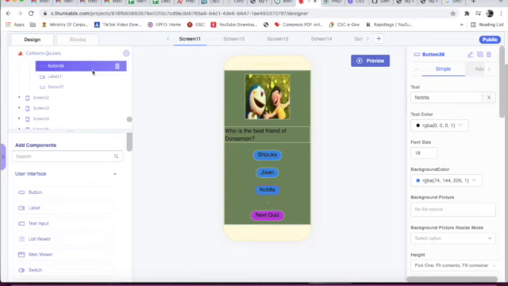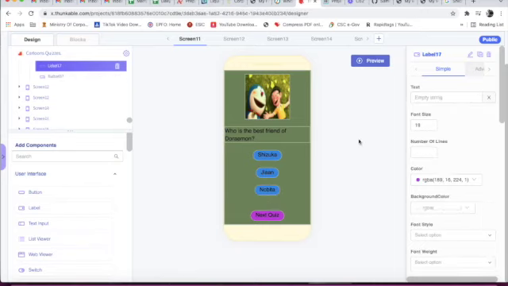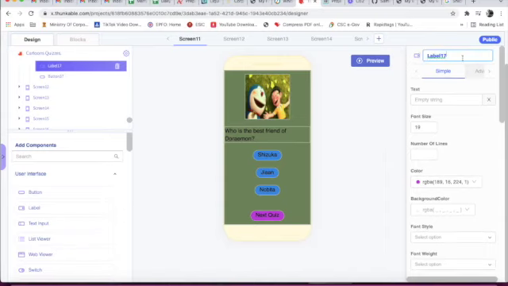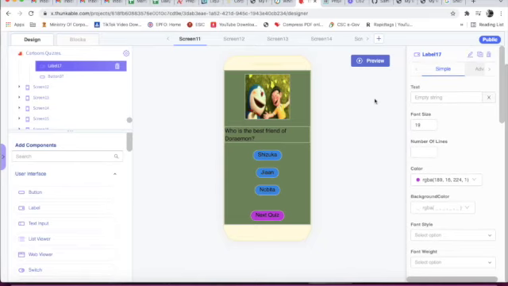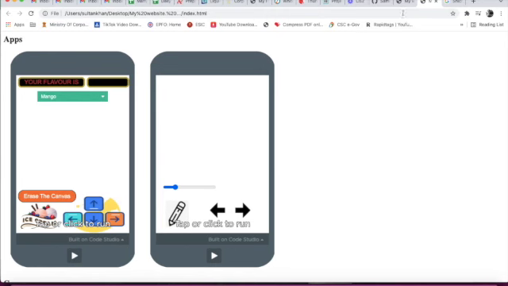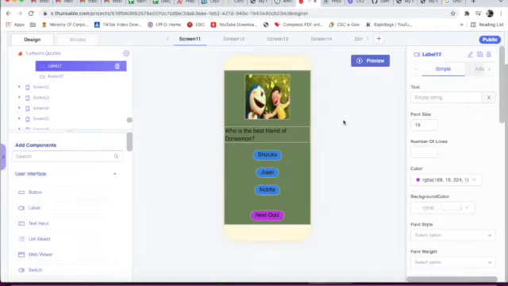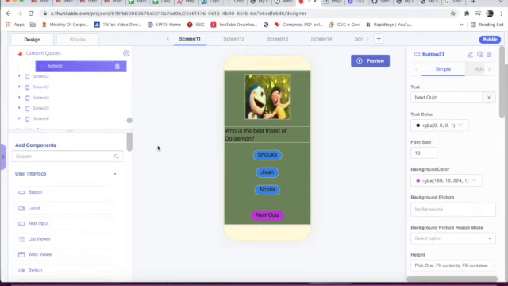And below button 36 we have taken a blank label. ID is label 17. For ID we can give anything. We can give label underscore blank or blank underscore label. Blank label, label blank. We can give any ID. So I have given label 17. Now below the blank label we will add one more button, that is button 37.